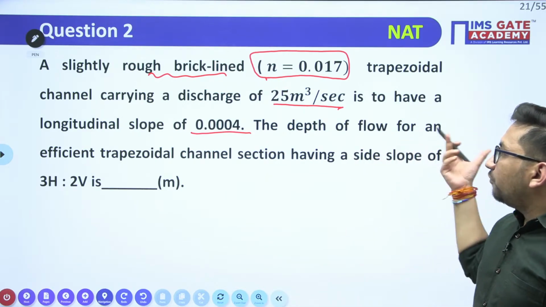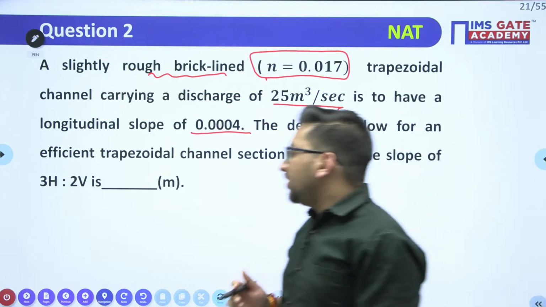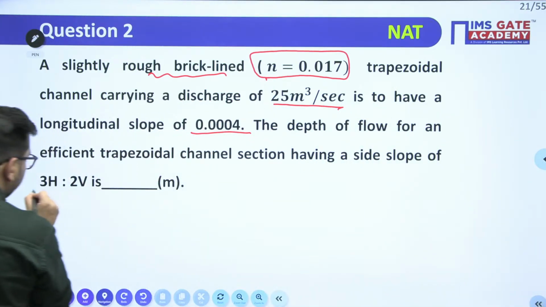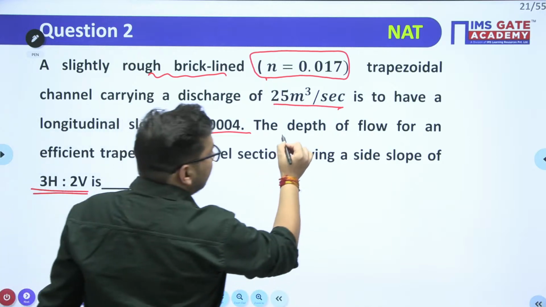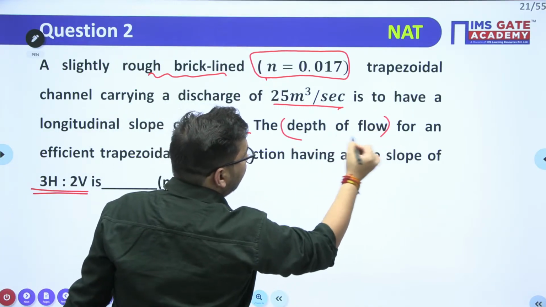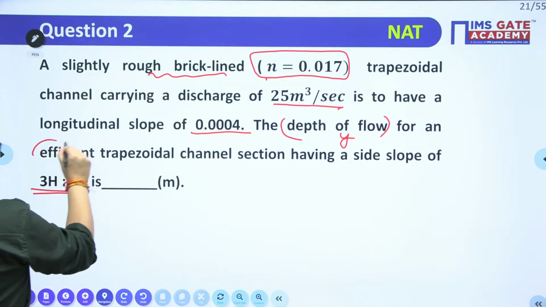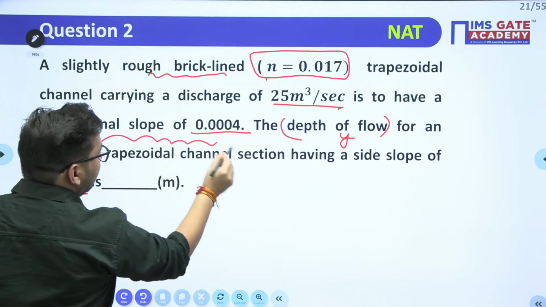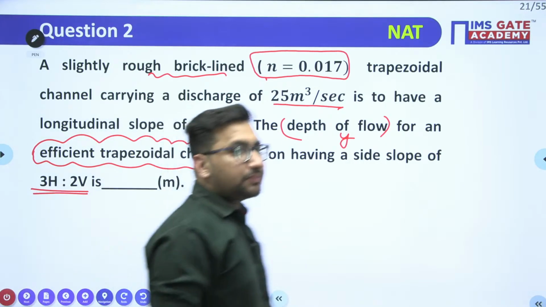the depth of flow for an efficient trapezoidal section having a side slope of 3 horizontal to 2 vertical is. Side slope of the trapezoidal channel is also given to you, and it is asking for the depth of flow. That means y value. And for which case? For efficient trapezoidal channel. Can you calculate?